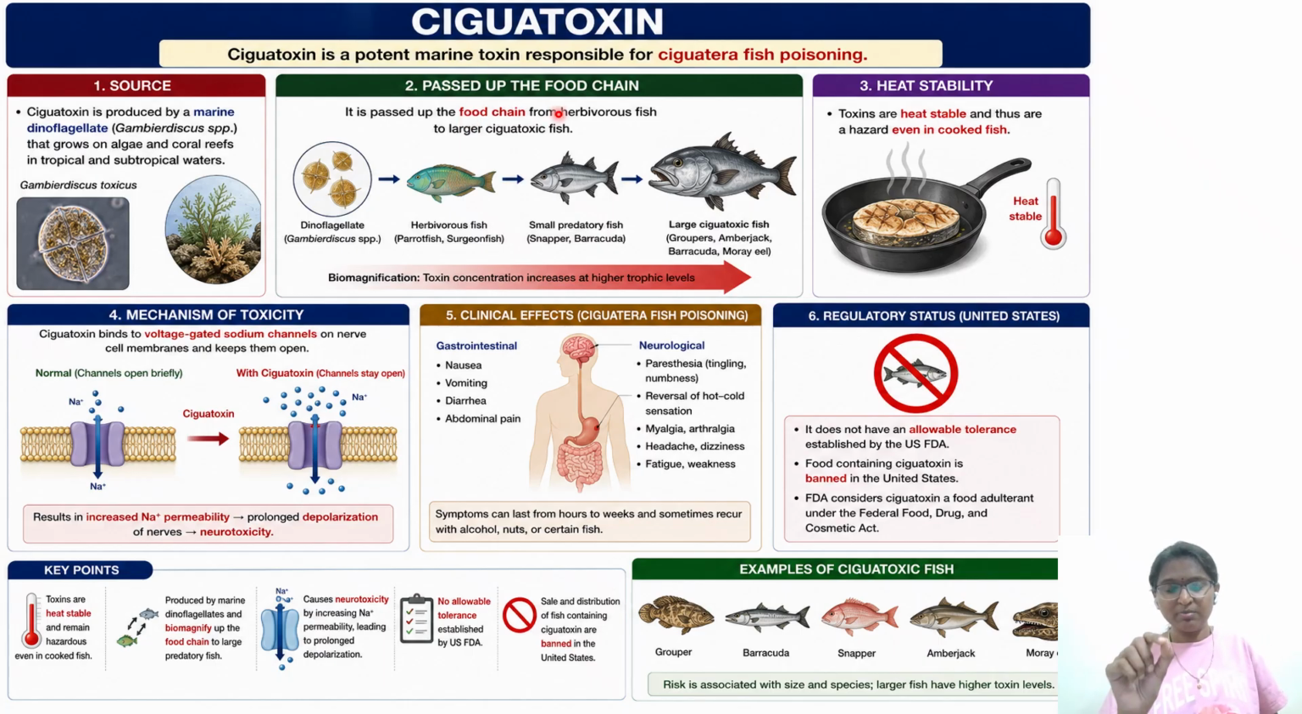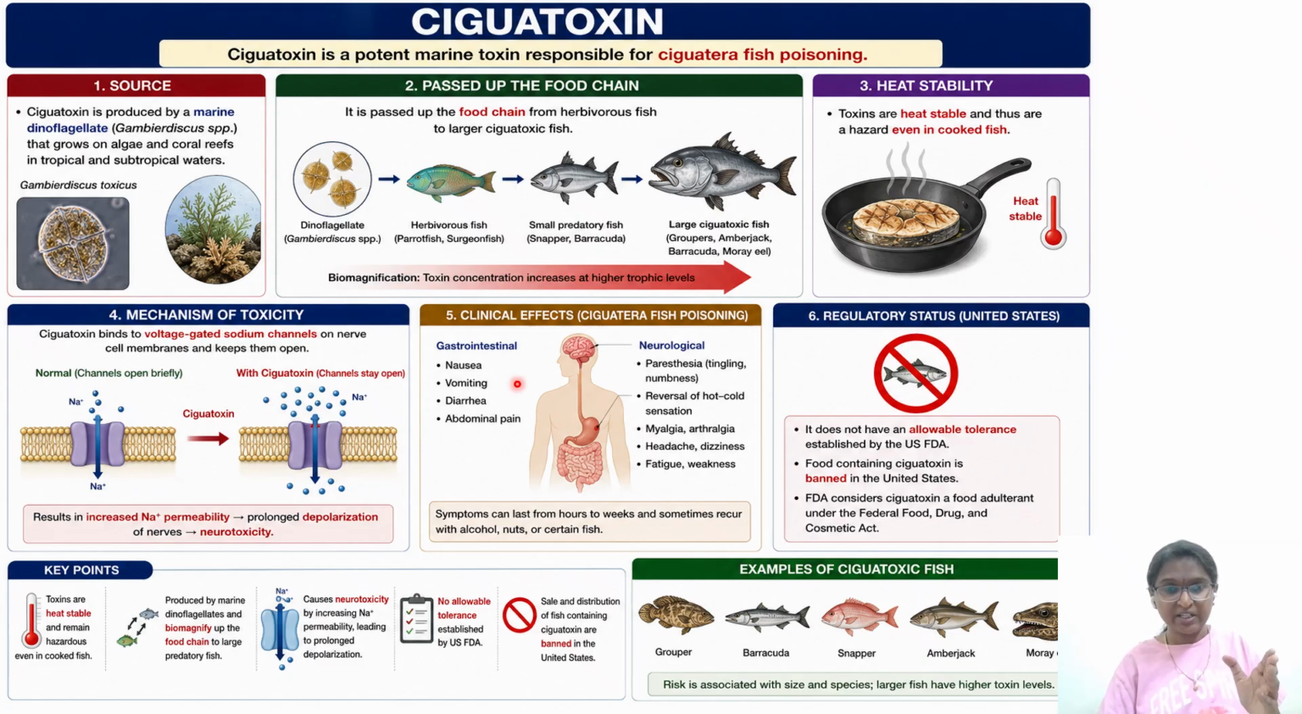Then we'll discuss biomagnification. It is passed up the food chain from the herbivorous fishes to larger toxic fishes. The toxins are heat stable, thus are a hazard even in cooked fish. And this was about the mechanism of toxicity: membrane depolarization, the sodium channel remains open, so more sodium enters the nerve terminal and neuronal axon. As a result, misfiring of neurons, neurotoxicity, tremors, and seizures you will be having.